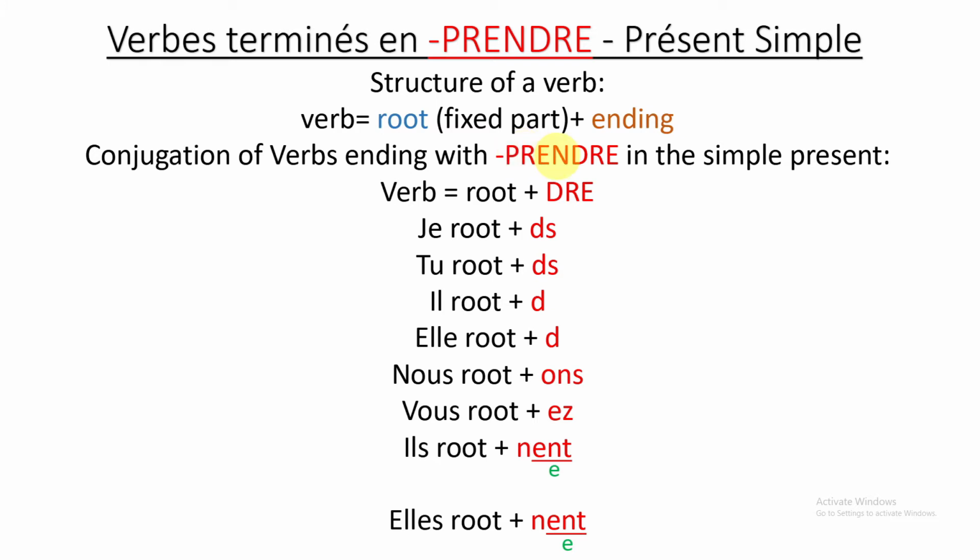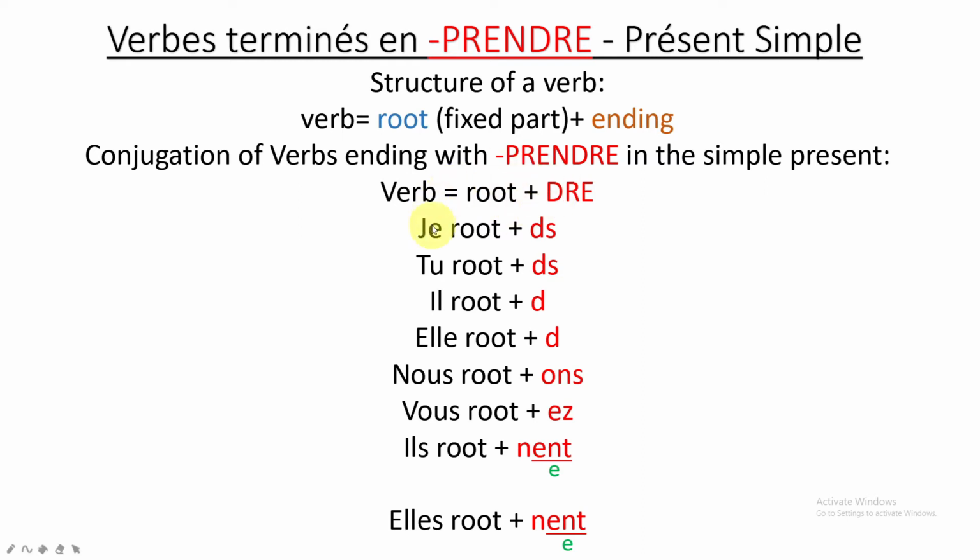To get the conjugation, I just need to remove DRE, not PRENDRE. So don't get confused between these two. If you are not getting it, you can drop me a message here, so that I'll be able to explain more. But anyway, just focus. At the end, we'll have an exercise, so I think that exercise will help you understand this part. So I'm removing the DRE from the verb to obtain the root.